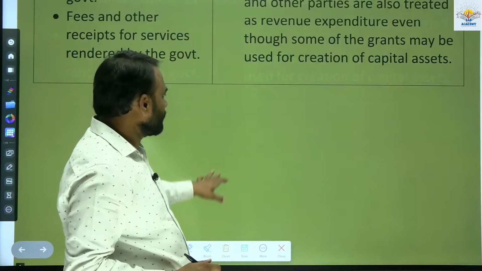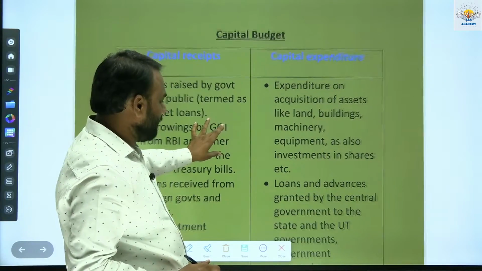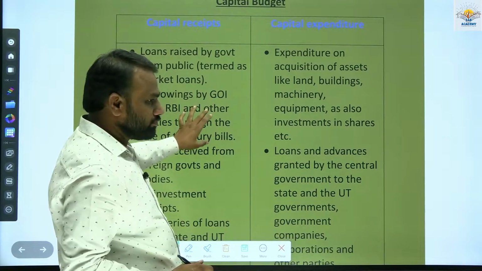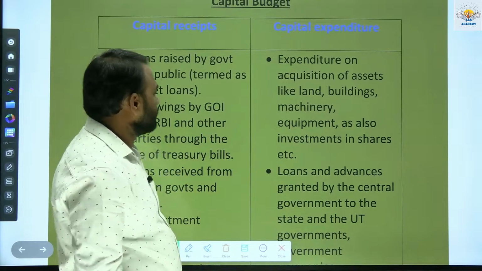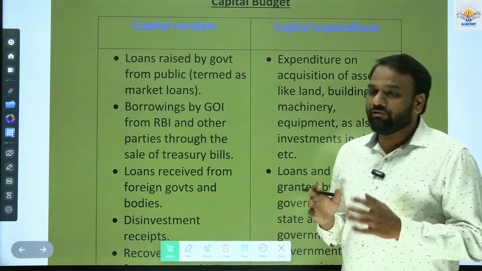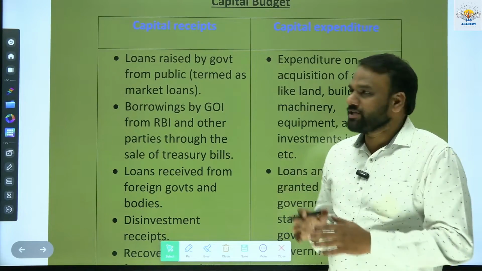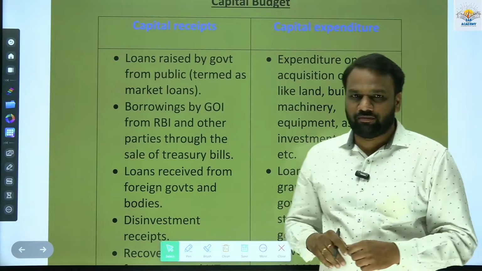Next, we shall discuss about capital budget. So in the previous slide we saw about what? Revenue receipts and revenue expenditure. Here we will be seeing about capital receipt and capital expenditure.